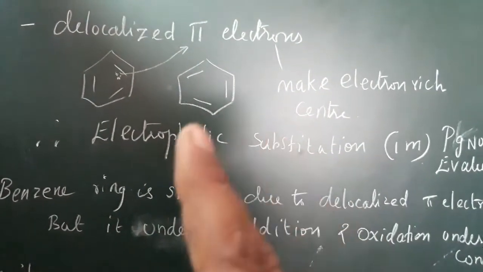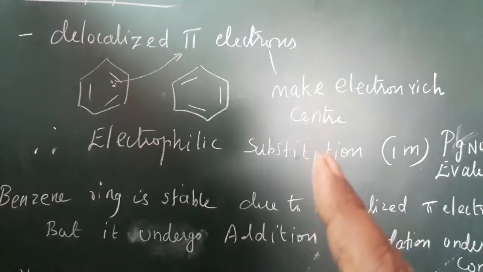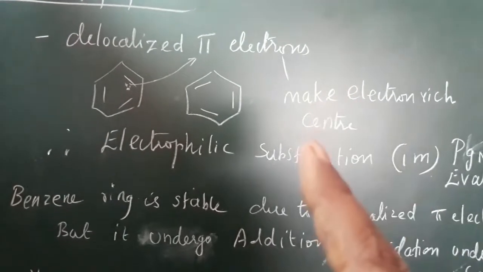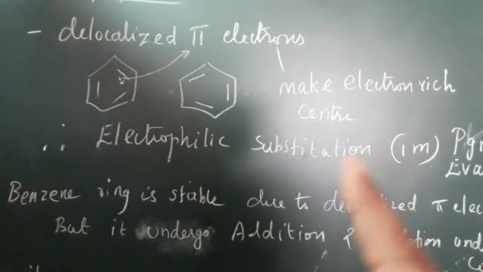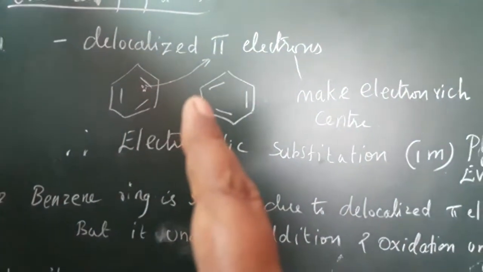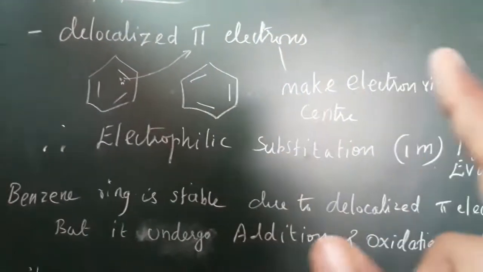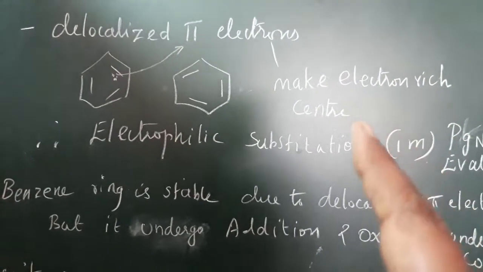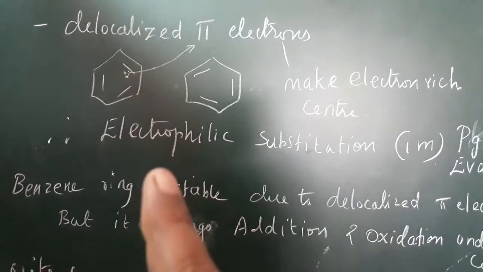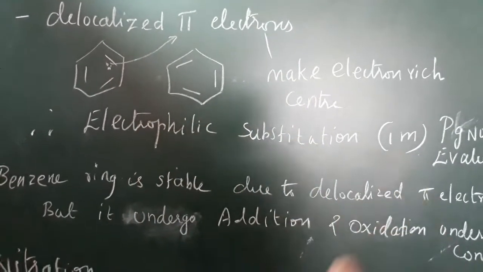We get electrophilic substitution reaction because the benzene ring is an electron rich center. Which one makes it an electron rich center? The delocalized pi electrons make the benzene ring an electron rich center. Because of this, benzene undergoes electrophilic substitution reaction.